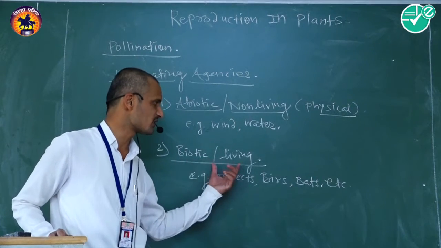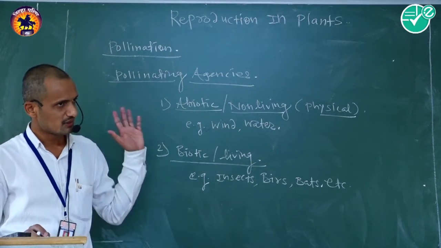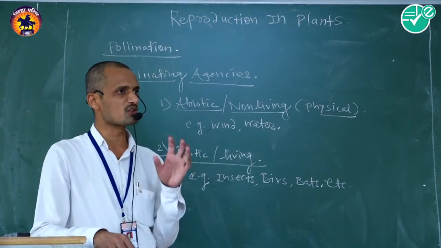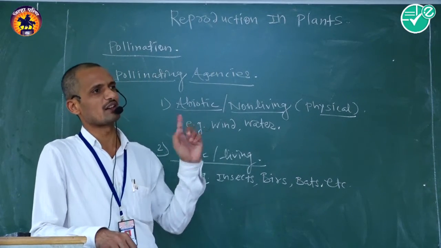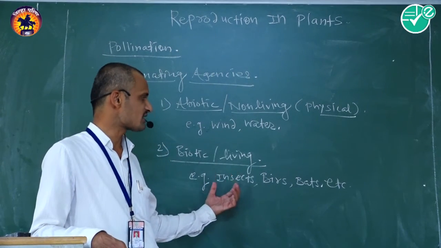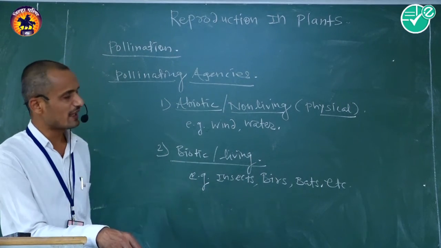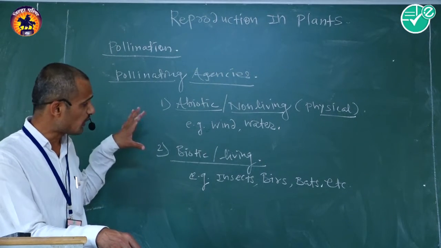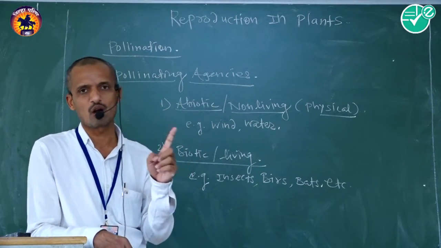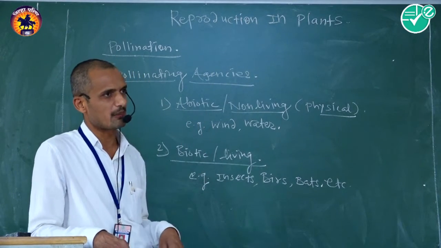This biotic agent is required for the completion of pollination because the pollen grain is transferred and deposited over the respective stigma in cross-pollinated plants. Biotic agents like insects, birds, bats, snails, different kinds of animals are required. Without a pollinating agent, the pollen grain does not transport from anther to the respective stigma during cross-pollination.